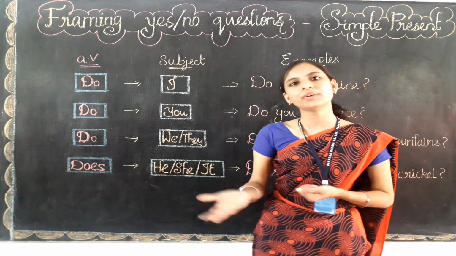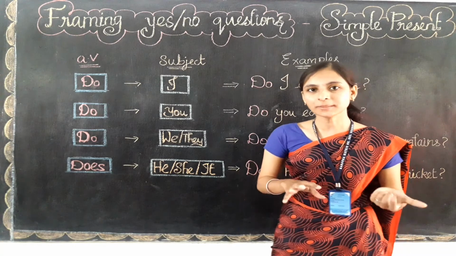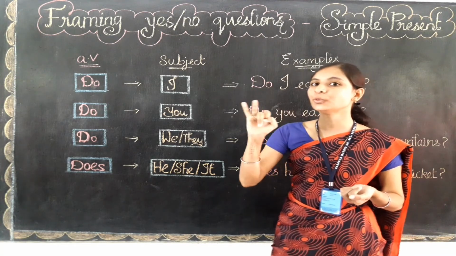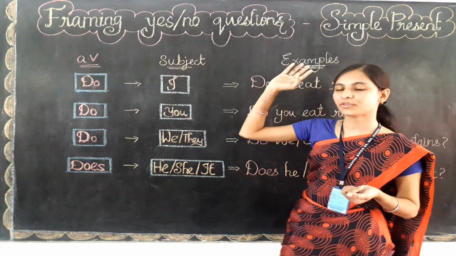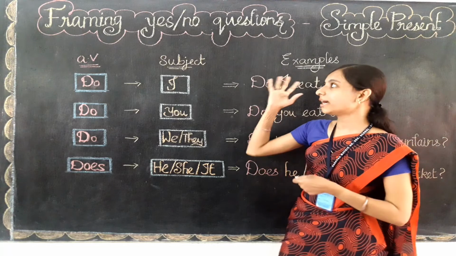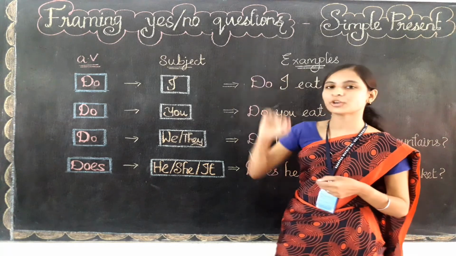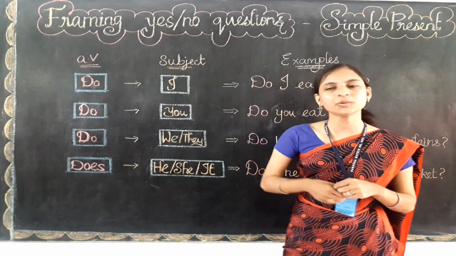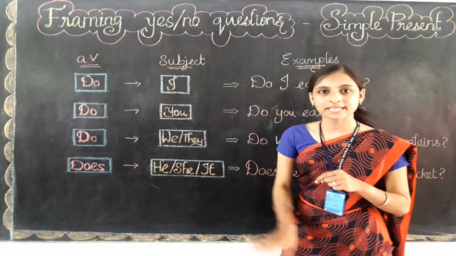What are the do family verbs? Do you remember? Yes, they are do, does and did. Here do and does are the simple present verbs, and did is the past form. Here we are going to learn about the yes or no question in the simple present only. So which two verbs do we need to use? Yes, do or does only.